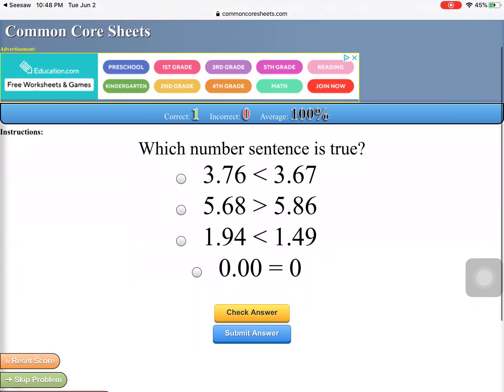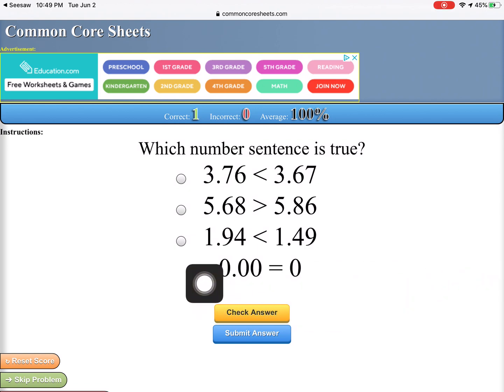And I go to the next one, and I just keep checking my work. So which one is true? 3 are the same. 7 and 6, so 7 is greater, but the sign says less than, so nope. 5 and 68 hundredths is greater than 5 and 86 hundredths. No, 68 is less than 86. Go to the next one. 1 and 94 hundredths is less than 1 and 49 hundredths. No. 94 is greater than 49.